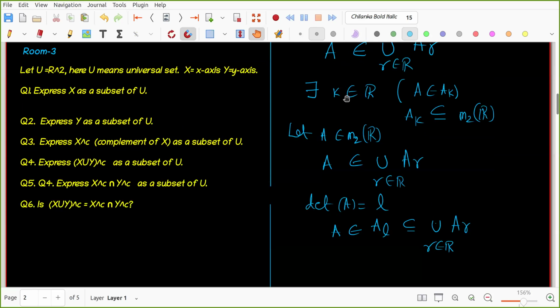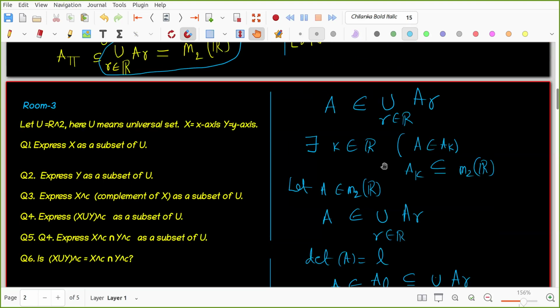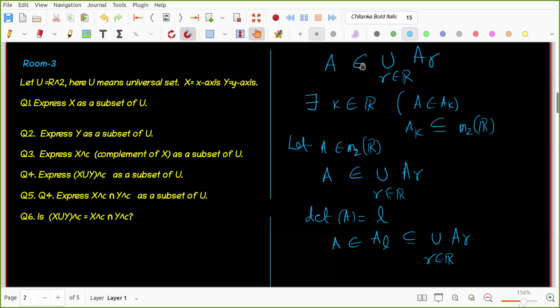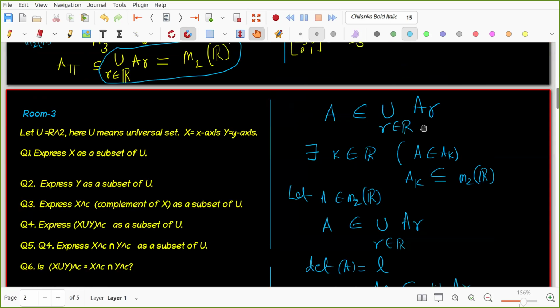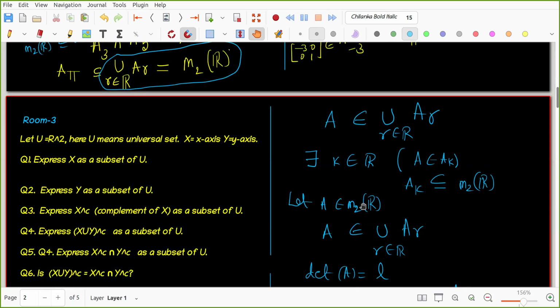While telling it, this part becomes easy, because where A belongs to is determined by the determinant, but here you do not need that. A belongs to the union means A is in one of them, for some K belonging to R, and AK is a subset of M2 of R, so A is in M2 of R. So this is done.